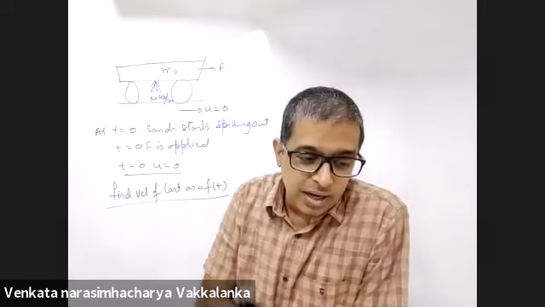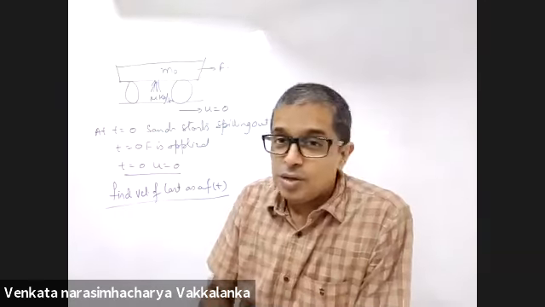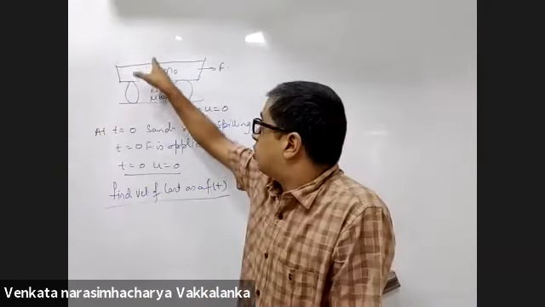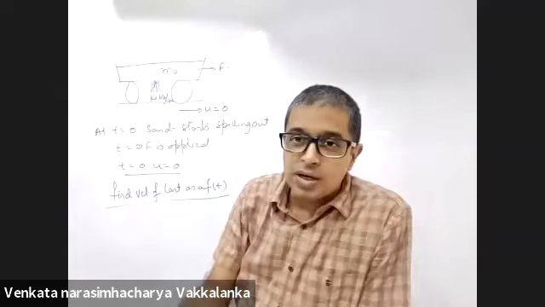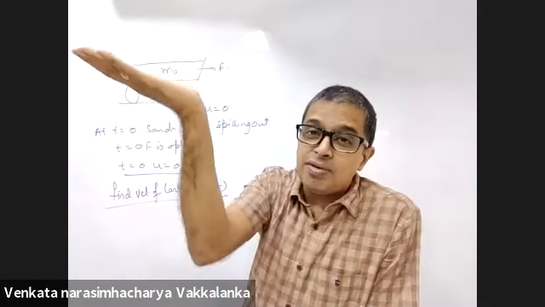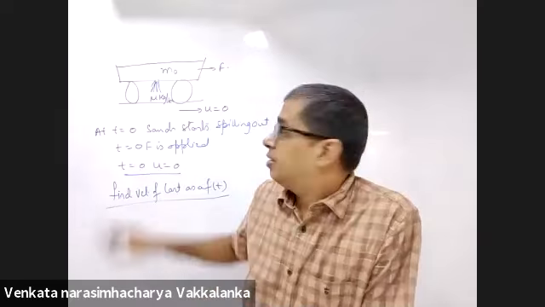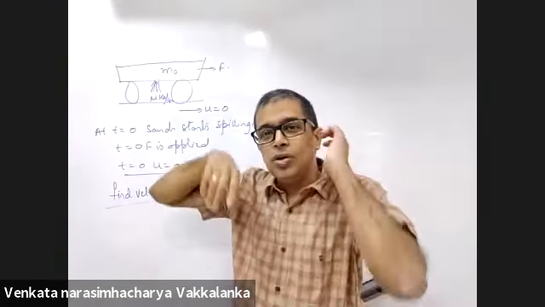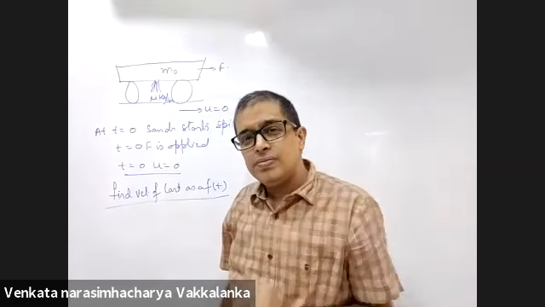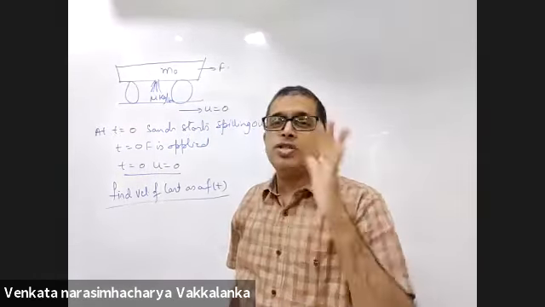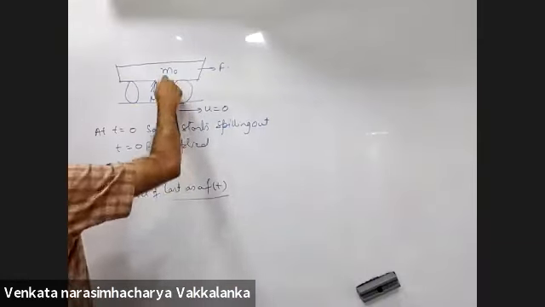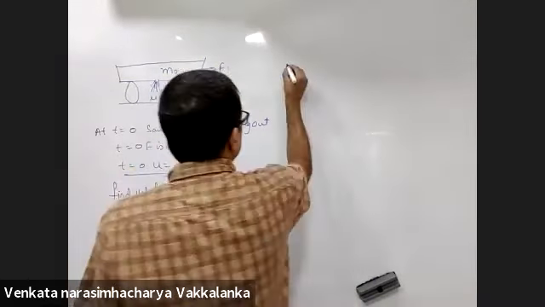So what happens to the relative velocity? 0. Thrust force 0. If ever you take a piston and push the sand in the downward direction, then the cart will fly in the upward direction. But here sand is spilling, initial velocity is 0, so vertical force also is 0. So thrust force in this problem is 0, but yet calculus will come into the picture. Why? Because mass is changing. Mass is decreasing.